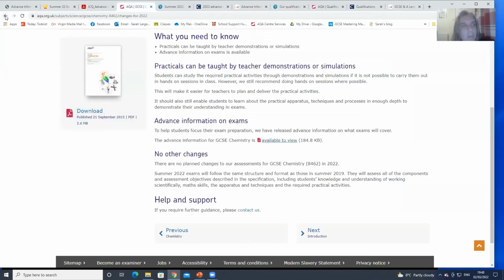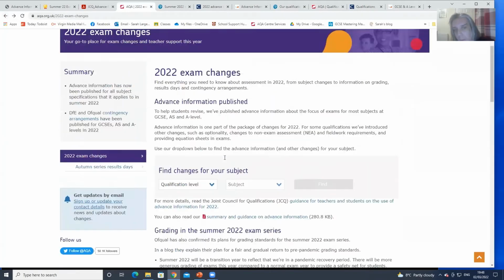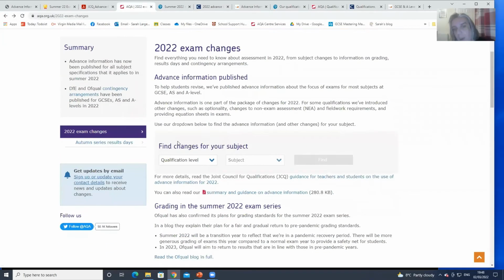So you can go through this way. Click on there and you can find your subject there nice and easily, and it will take you through.